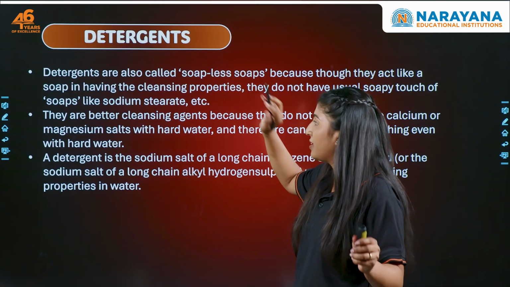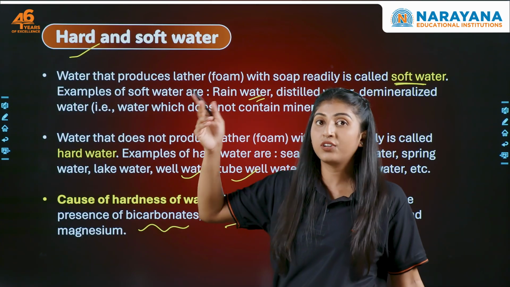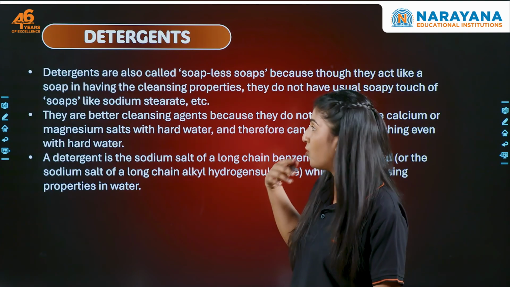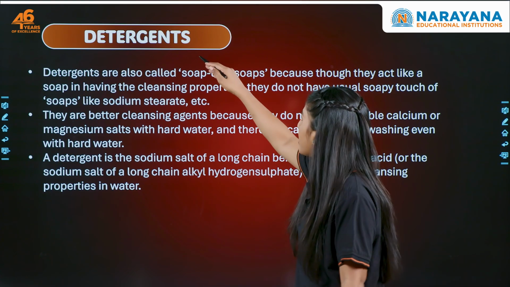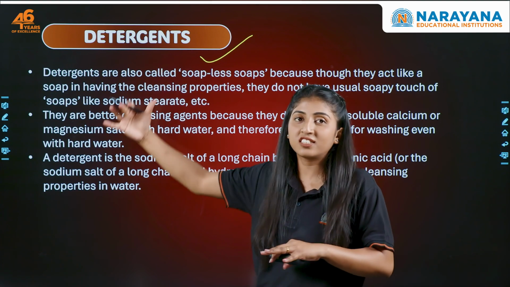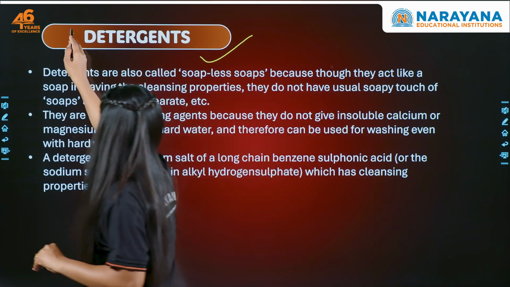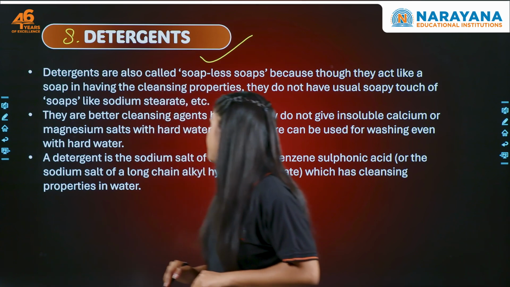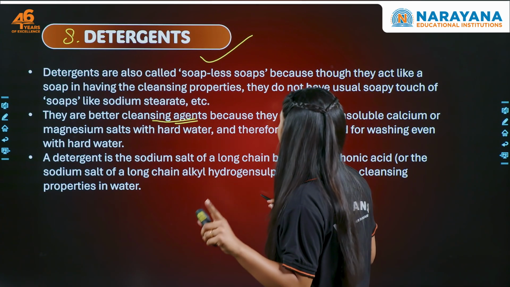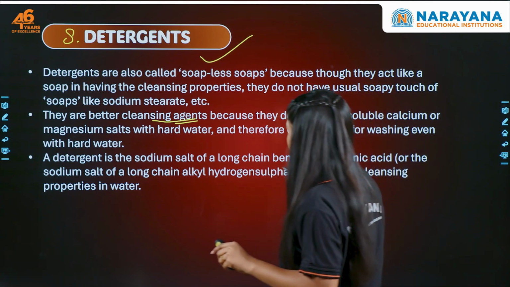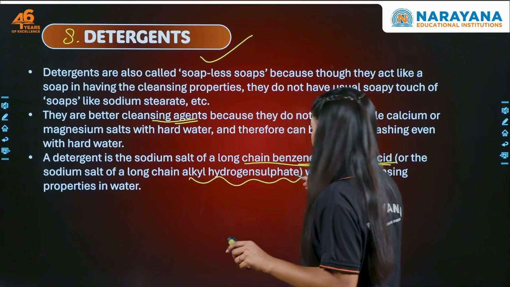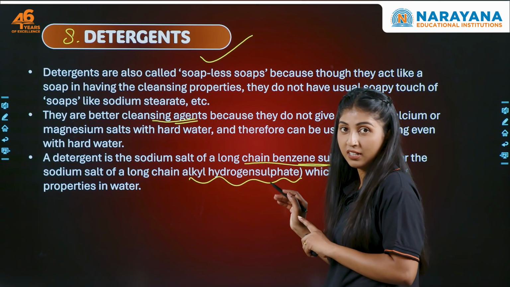Now, let's talk about detergent. From here, what do we see? There's a drawback of using soap: soap is not very effective in hard water. So let's see how that can be overcome. Here we have detergent. As I mentioned, detergents are not soapy to the touch, because this is a synthetic detergent, right? They act as a better cleansing agent, and they are the salts of long chain benzene sulfonic acid or alkyl hydrogen sulfate, right? They have a long chain of alkyl hydrogen sulfate.